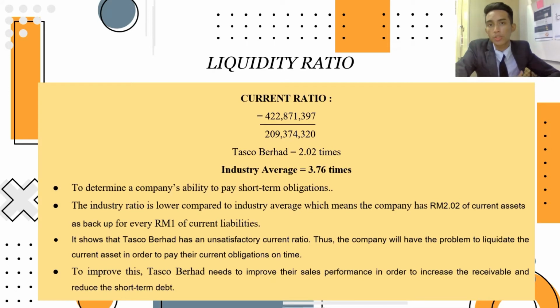For the current ratio, this ratio determines the company's ability to pay its short-term obligations. As you can see, Tasco Berhad's current ratio is 2.02 times, meanwhile the industry average is 3.76 times. It shows that Tasco Berhad has 2.02 times of current assets as a backup for every 1 ringgit of current liabilities. It shows that Tasco Berhad has an unsatisfactory ratio. Thus, Tasco Berhad has a problem liquidating its current assets to pay its current obligations at one time. So, in order to improve this, Tasco Berhad needs to improve its sales in order to increase its receivables, as well as reduce its short-term debt.